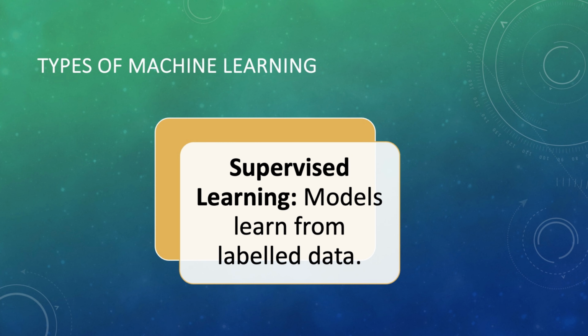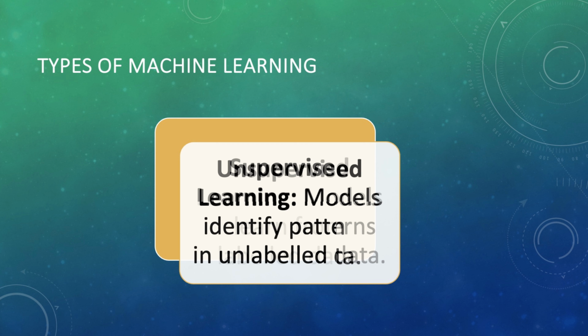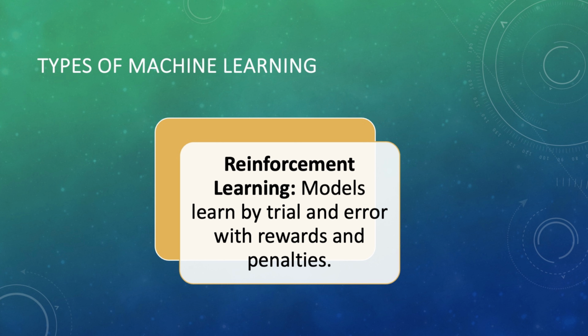There are three main types of machine learning. Supervised learning involves labeled data, where the model learns from example inputs and outputs. Unsupervised learning finds hidden patterns in data without labels. Reinforcement learning trains models by rewarding them for correct actions and penalizing incorrect ones.